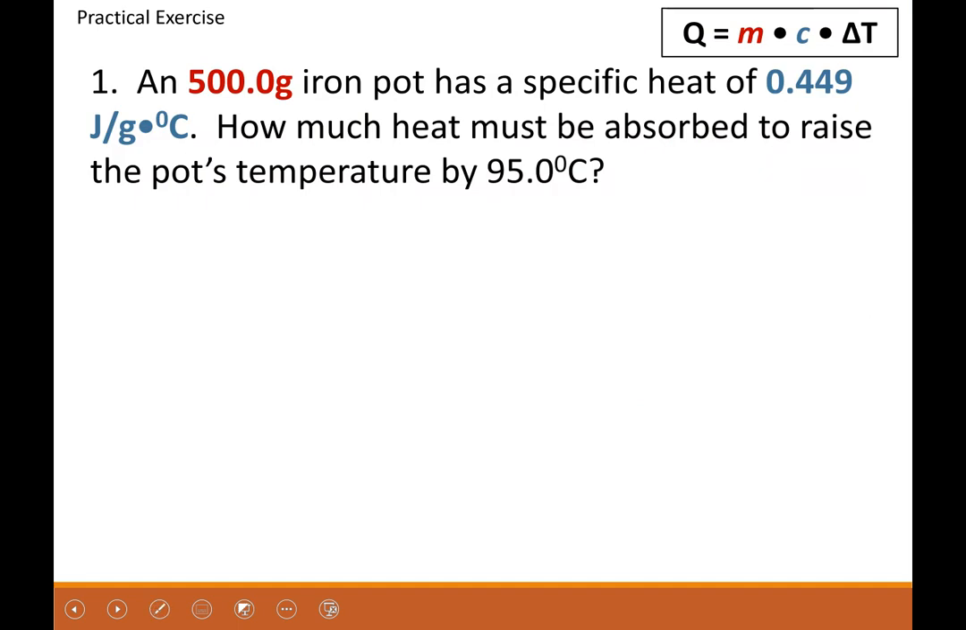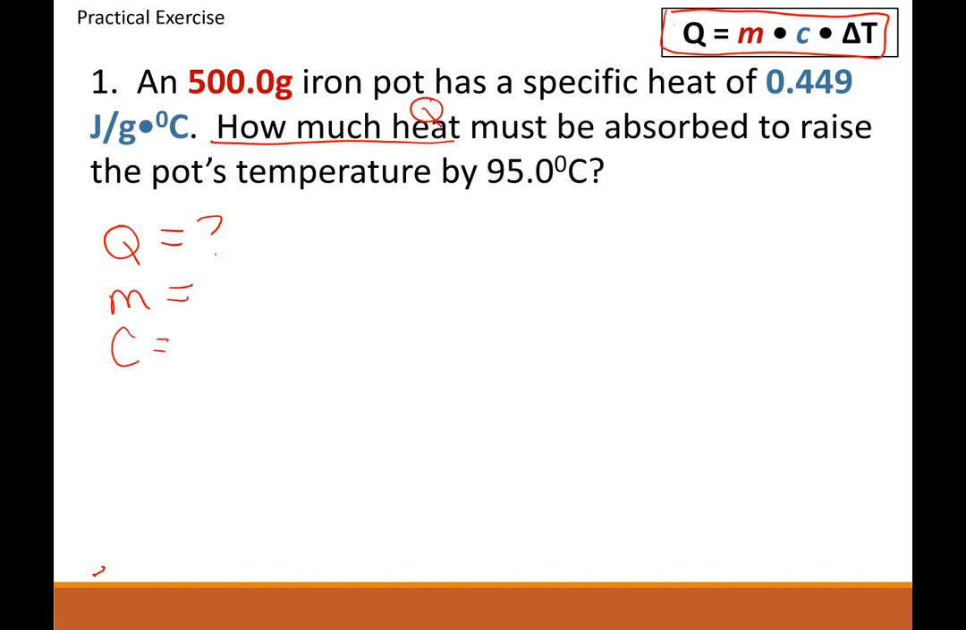All right, so our first problem says, a 500-gram iron pot has a specific heat of 0.449 joules per gram degrees Celsius. How much heat must be absorbed to raise the pot temperature by 95 degrees Celsius? So we have our equation up here. Remember, we're looking for how much heat, so that's our Q. Okay, our Q is our heat. So Q is what we're looking for. Now let's list the rest. We need our mass, we need our constant of specific heat, and we need our change in temperature.